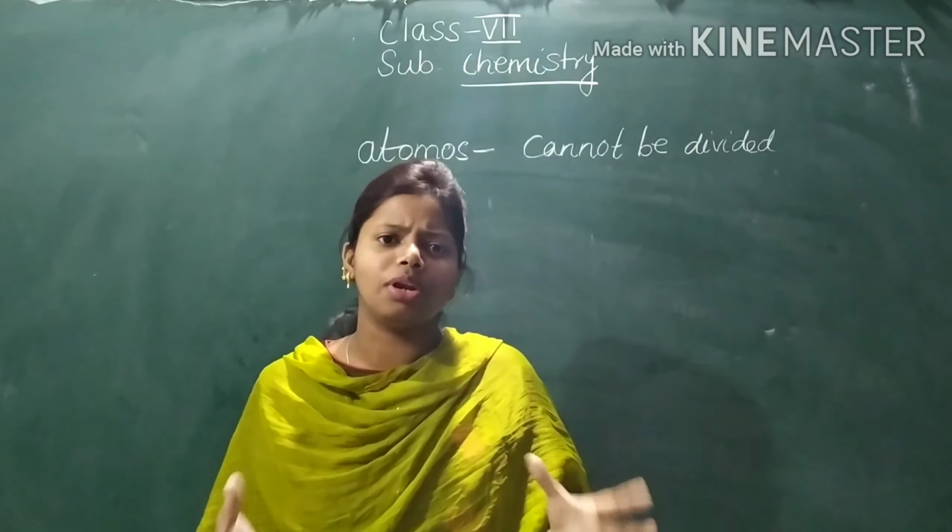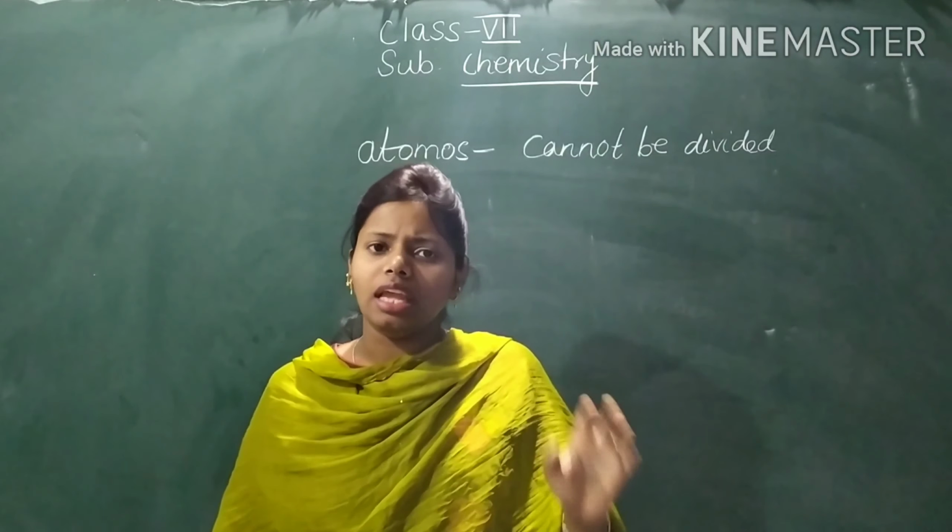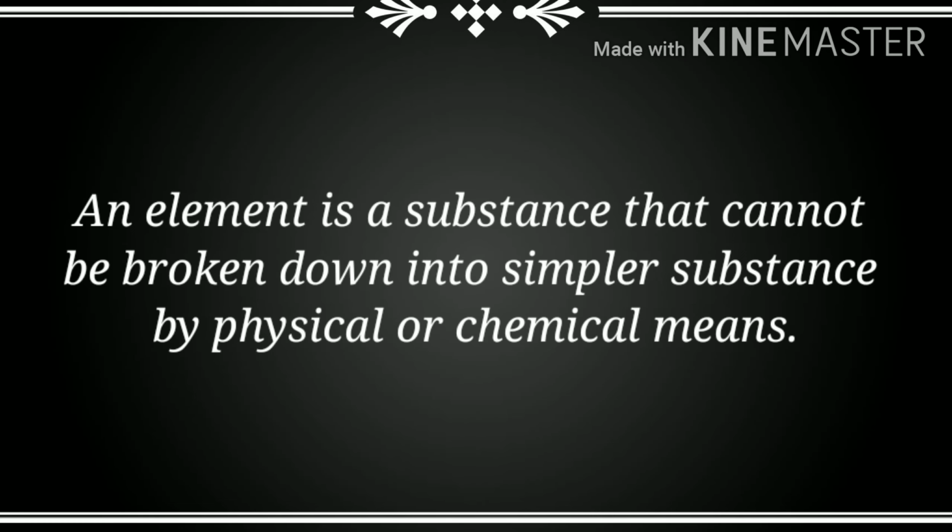So what is this element? What I said, when the substance is made up of similar kinds of atoms, like in gold there will be only gold atoms, in silver there will be only silver atoms. So whatever the substance or metal it will be, if it is made up of the same kinds of atoms, that means it is an element. So let's see the definition of an element. An element is a substance that cannot be broken down into simpler substances by physical or chemical means. So understood now what is this element?